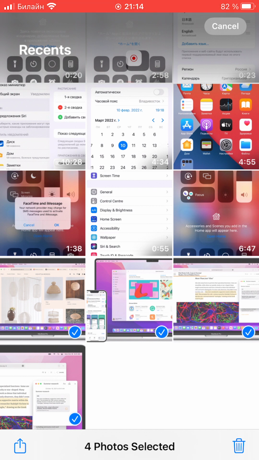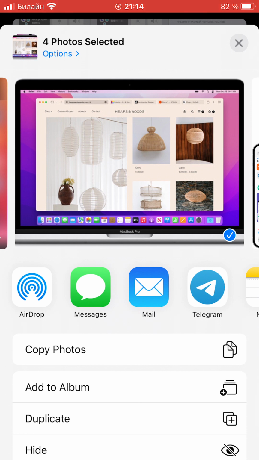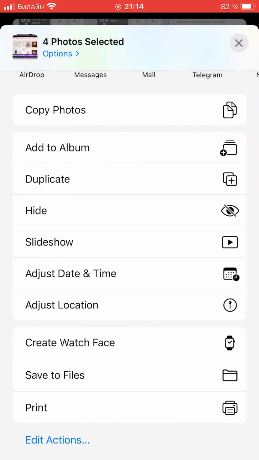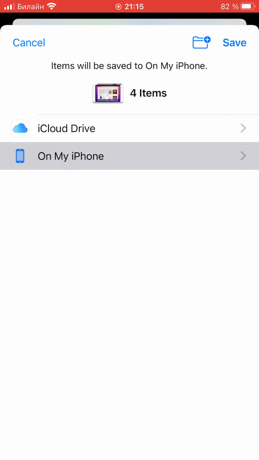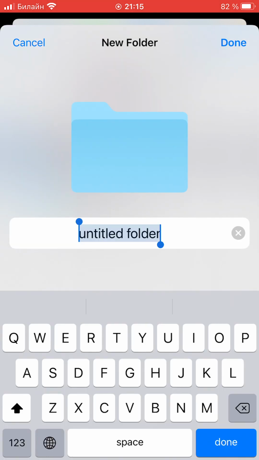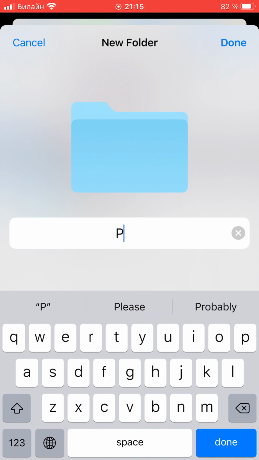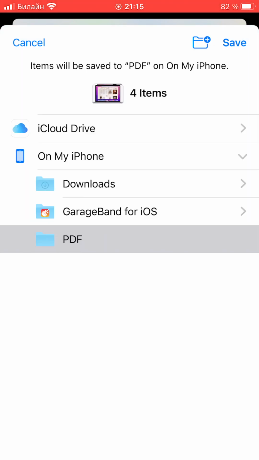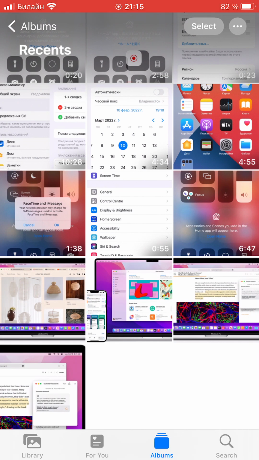After, in the bottom left corner, tap Share, then swipe down and tap Save to Files. We can create a folder on your phone. For this, in the top right corner, tap Create Folder and rename it, for example, PDF. Then tap Done and in the top right corner, tap Save to save our photos to the PDF folder.